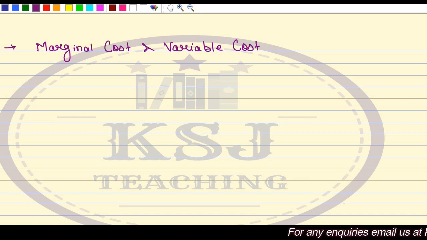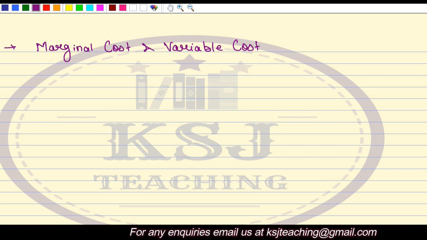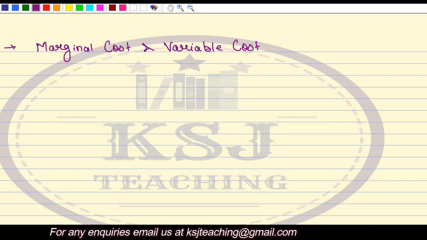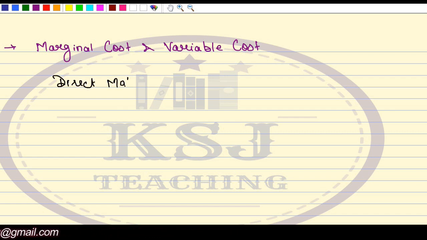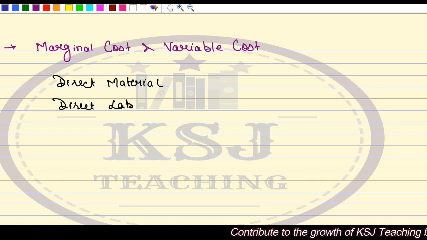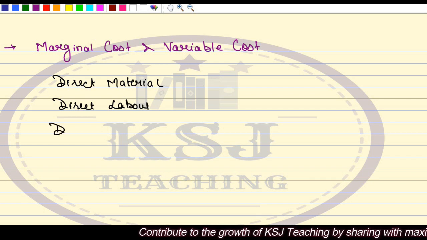Interchangeably means that marginal cost can be used to define the variable cost and variable cost to marginal cost. For example, let's talk about the direct cost, that is direct material, direct labor cost, and direct expenses, right?